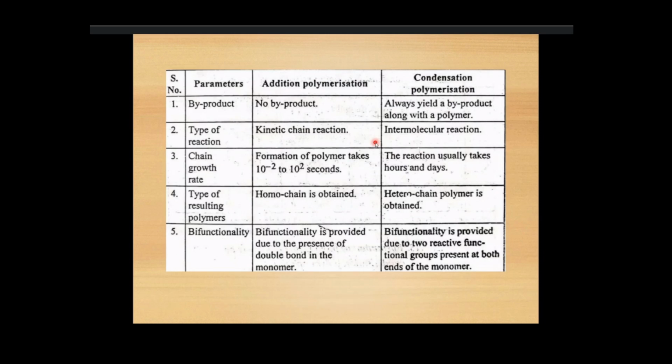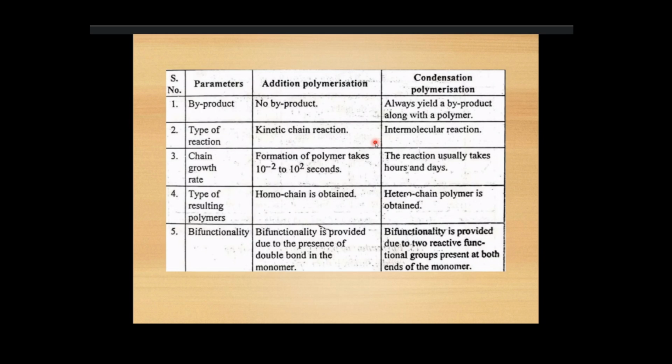Now we are going to see the differences between addition polymerization and condensation polymerization. In addition polymerization, no byproduct is produced, but condensation polymerization always yields a byproduct along with the polymer. The second difference is that addition polymerization is a kinetic chain reaction, while condensation polymerization is an intermolecular reaction. The third one is formation of polymer takes 10 power minus 2 to 10 power 2 seconds. But in condensation polymerization, the reaction usually takes hours and days.